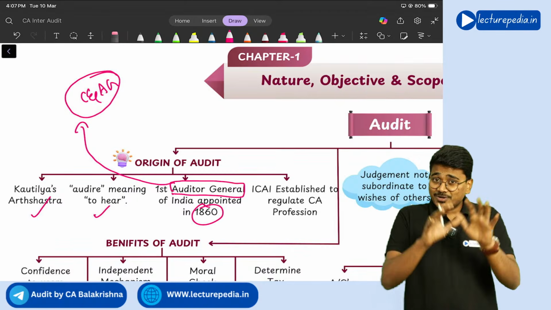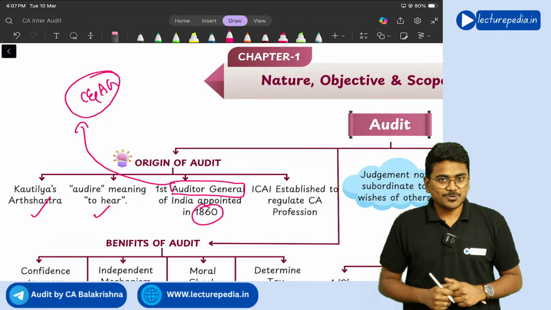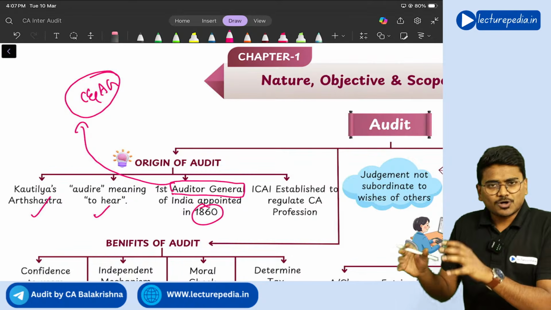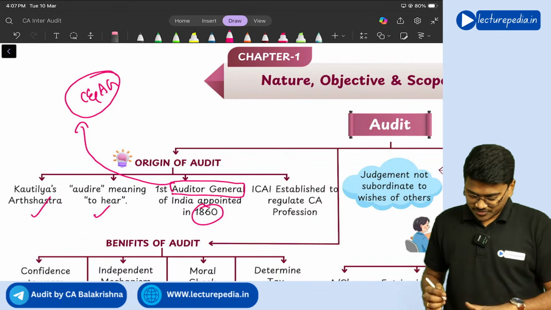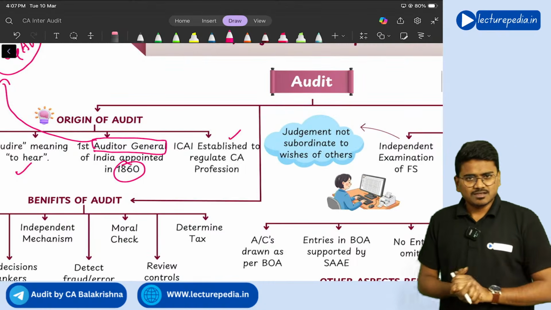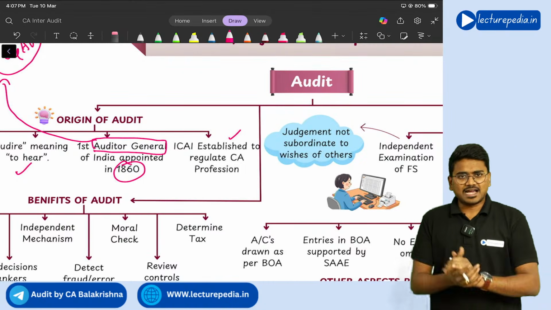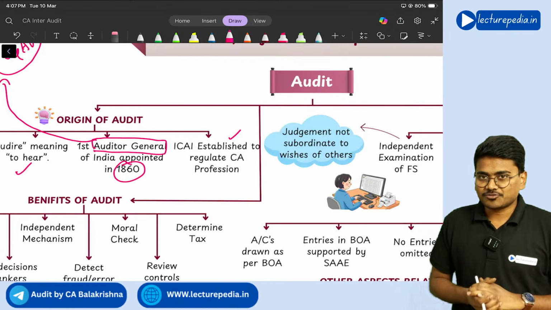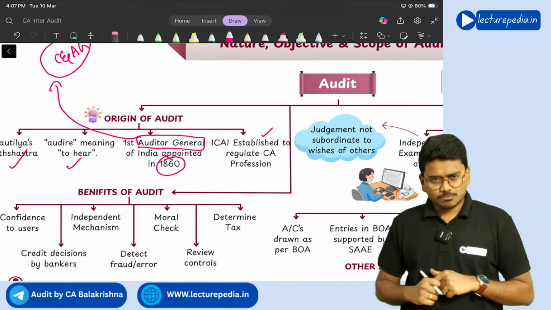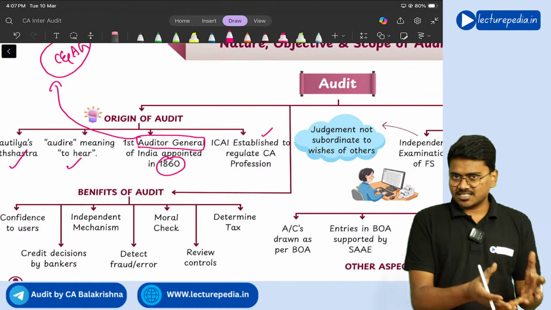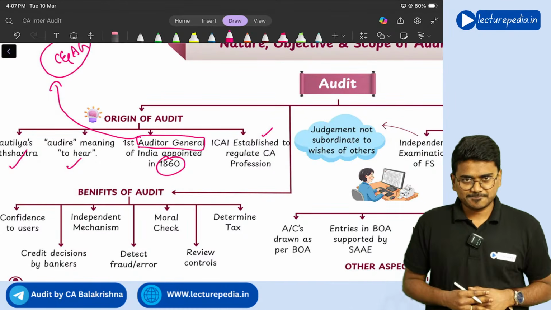And to regulate this profession of chartered accountants, a separate authority body by name ICAI, Institute of Chartered Accountants of India, has been established. The purpose of this ICAI is to regulate the profession of chartered accountants, right? So this is a basic intro about audit that you will find even in your book also. Same thing you will find.